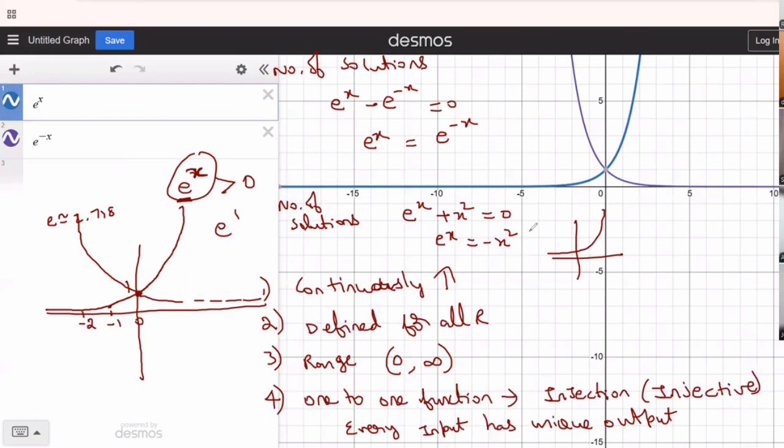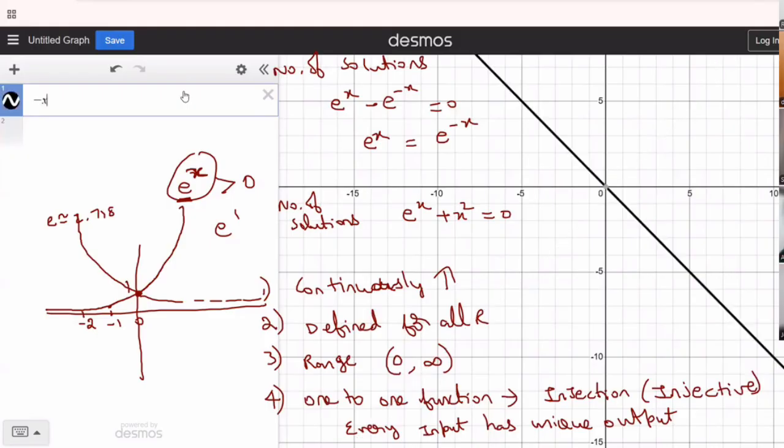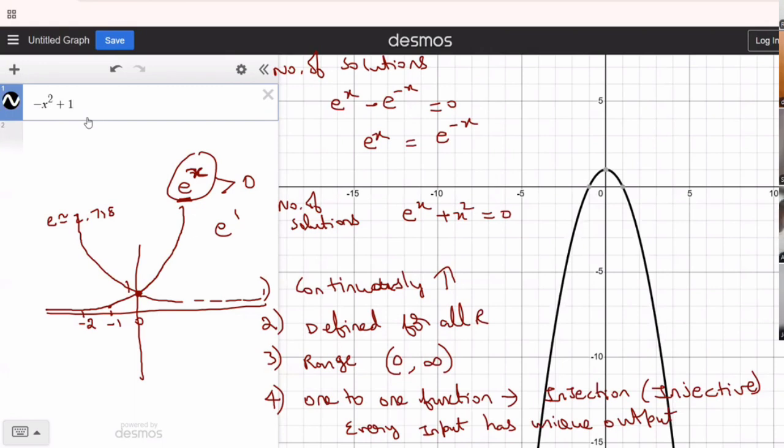So slowly, let me ask you, if you want to create at least one solution, have you heard about the power of lifting graphs? If you want to lift graphs, what should you be doing? Change the constant. Exactly. Add a constant, the graph is lifted up, or subtract the constant, the graph will be pulled downward. So now you see this is your minus x square graph, people. Correct? If you add a constant, let's say I want to pull it by 1 unit upward, put +1 to it, it will be pulled 1 unit upward.